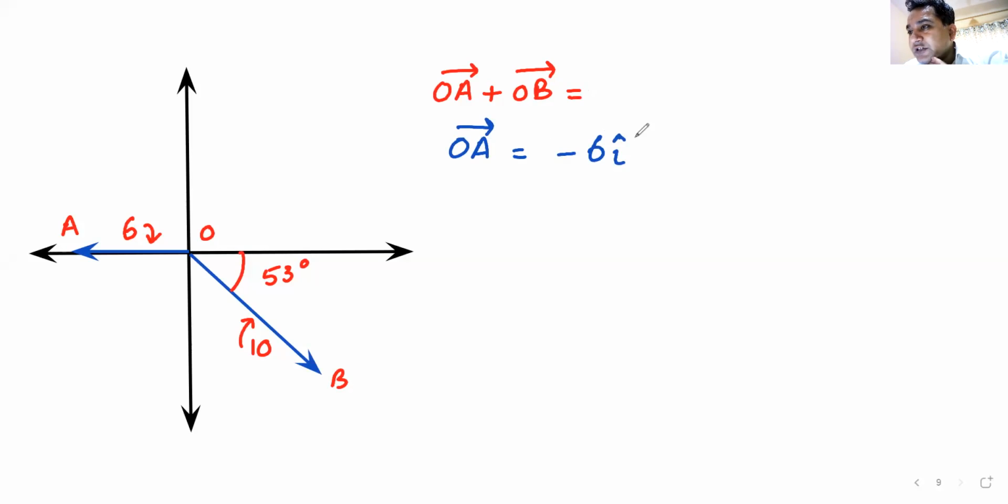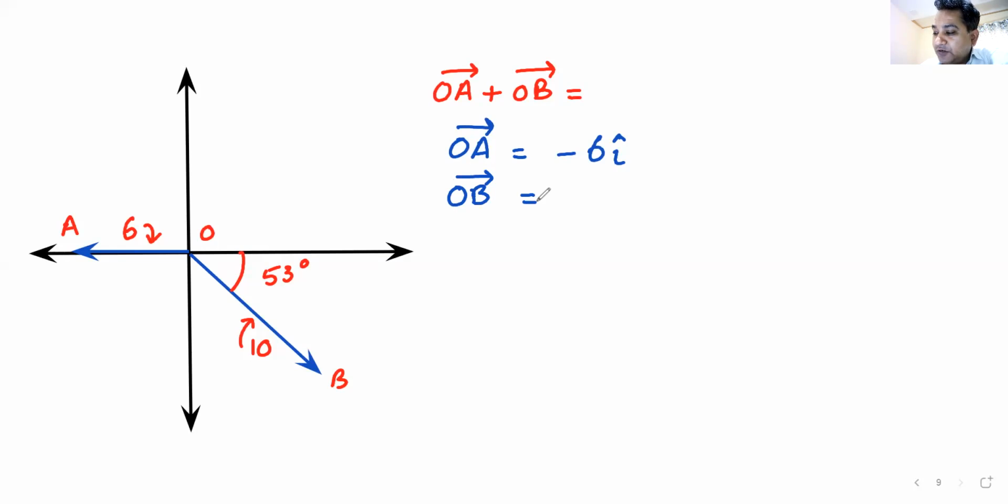I hope I have 8j, Lingla. I think that is the answer. Correct. 8j or minus 8j? Minus 8j. OA is minus 6i. What about OB? Minus 8j. Yes, Vijay. I think that is the answer.